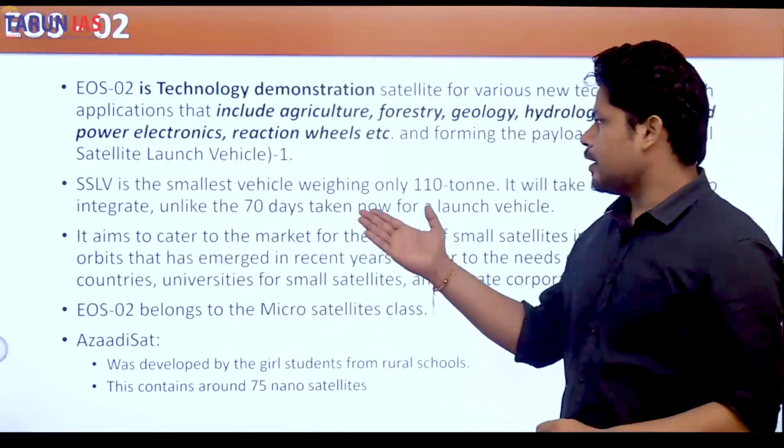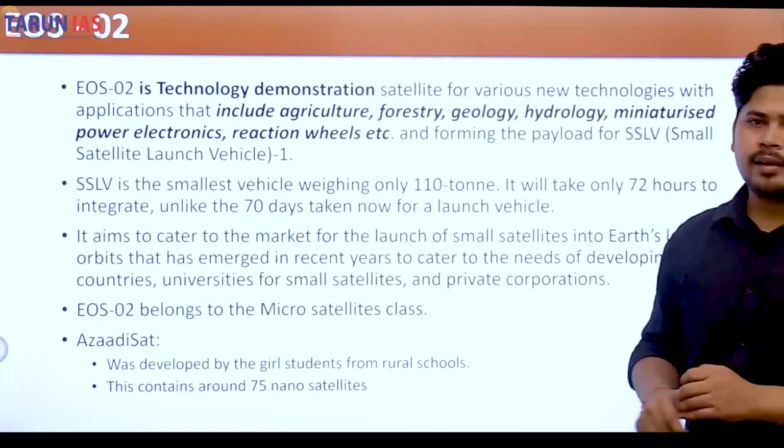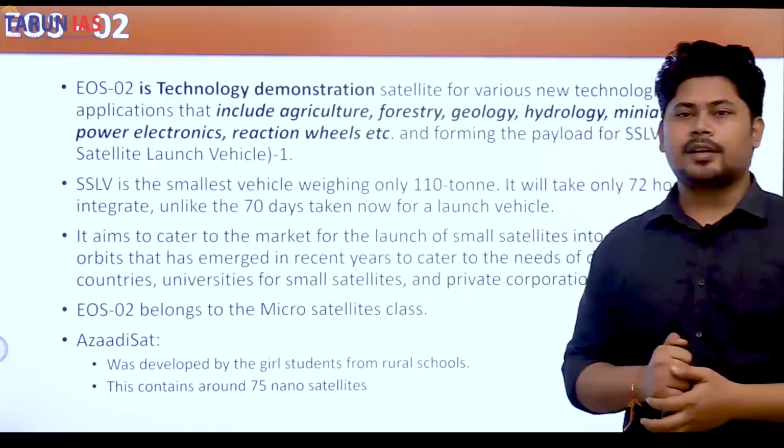Okay, SSLV is the smallest vehicle, only 100 ton. Okay, this is not important. It aims to cater to the market for launch.